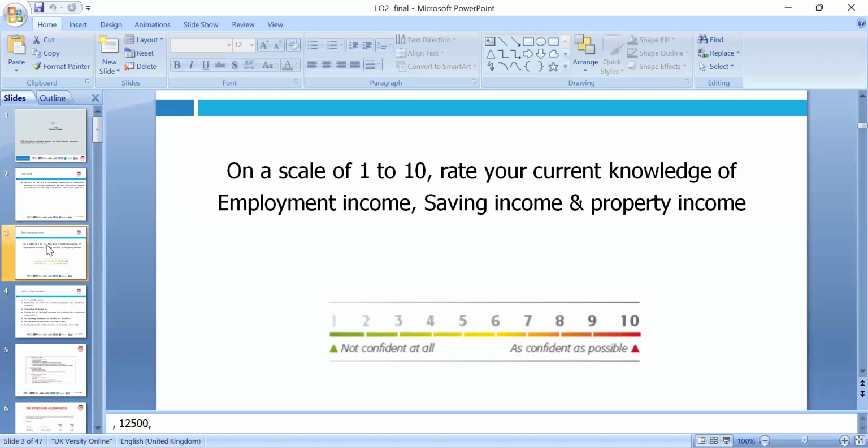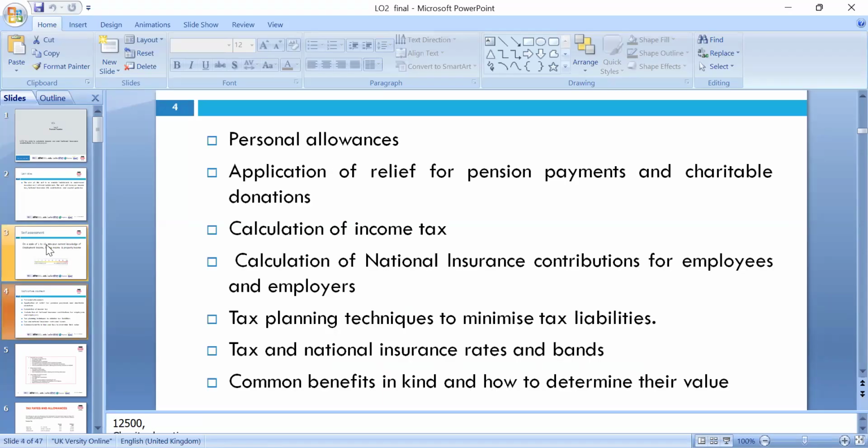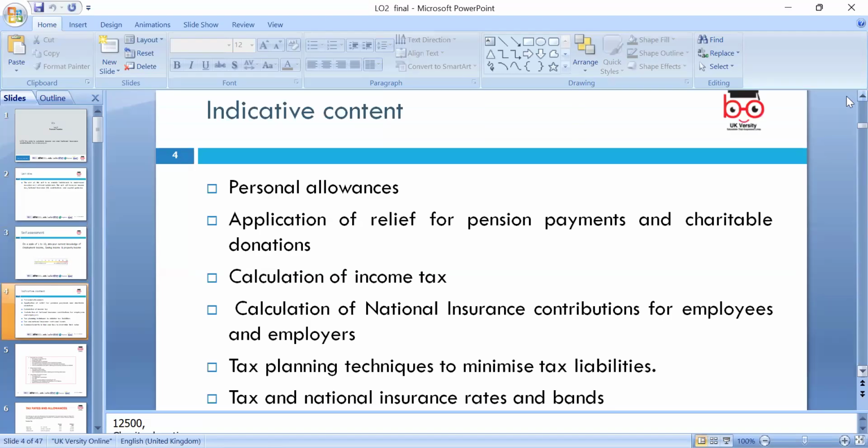So in today's lesson, on a scale of 1 to 10, it is good to reflect on what we know about employment income, savings income, or property income. It is a good reflection: have we dealt with taxation before or not? On the personal allowance, we had a discussion in the previous lesson. We discussed that 12,570 is the personal allowance, and the application of relief for pension payments and charitable donations.